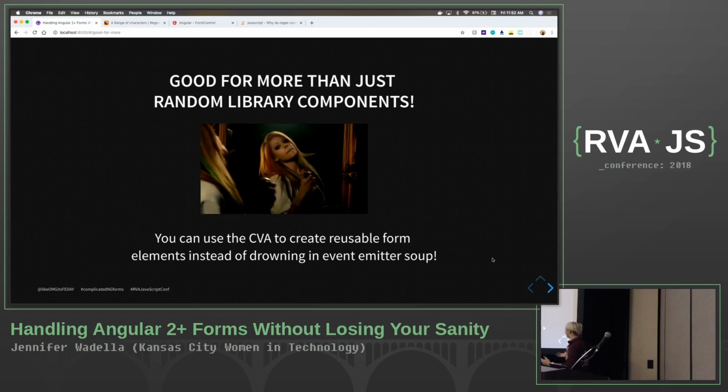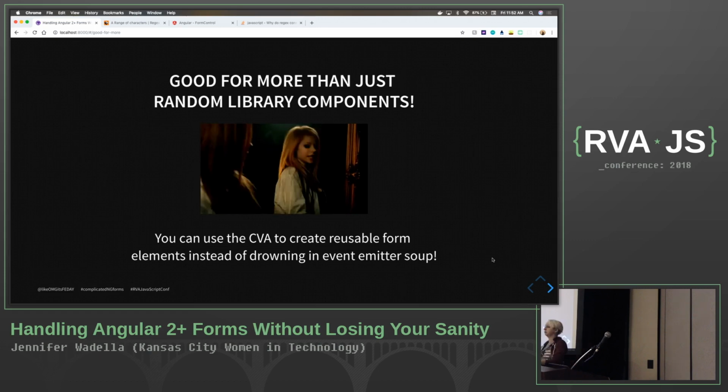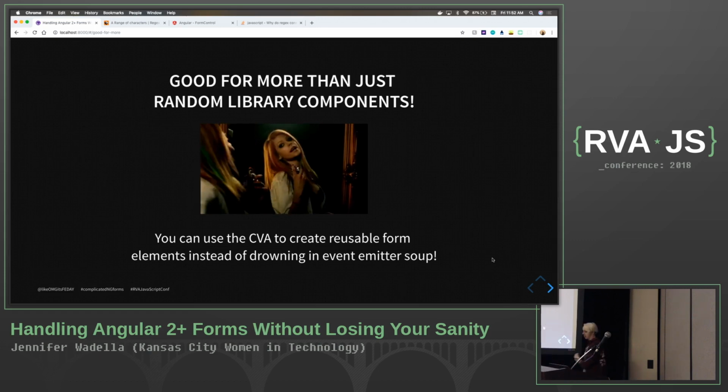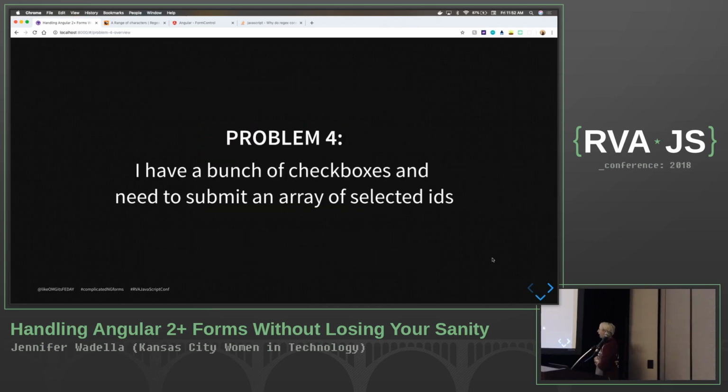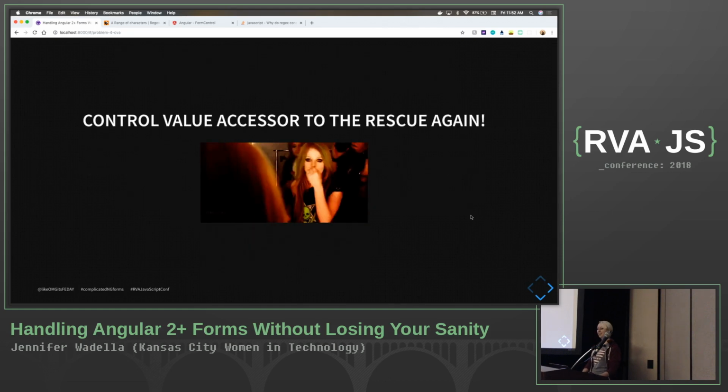So you can really nicely abstract and componentize some of your pieces just using a control value accessor. All right, problem number 4. I have a bunch of checkboxes and I need to submit an array of selected IDs. Control value accessor to the rescue again.